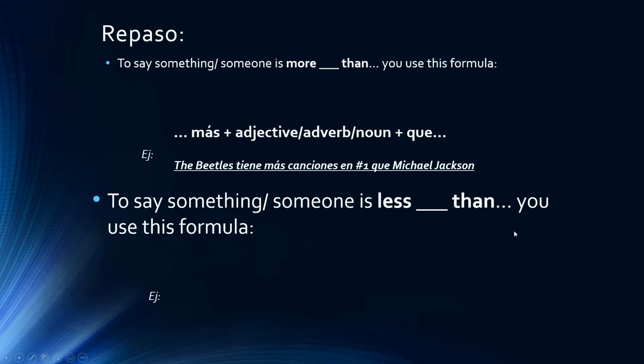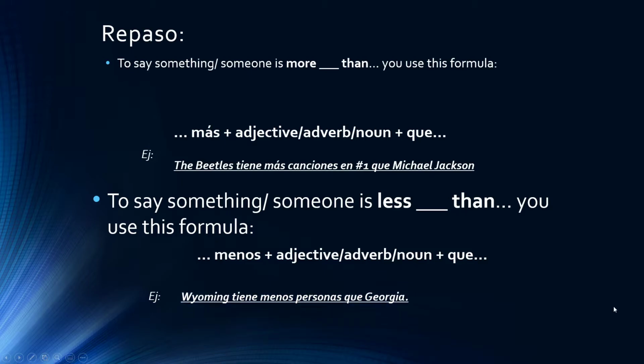The same with less than, but what do you change? Now it's menos, and then adjective or adverb or noun, and then que. Wyoming tiene menos personas que Georgia. That's just a fact. Wyoming has less people than Georgia, population. That's what you're going to use most of the time: more whatever than or less whatever than.